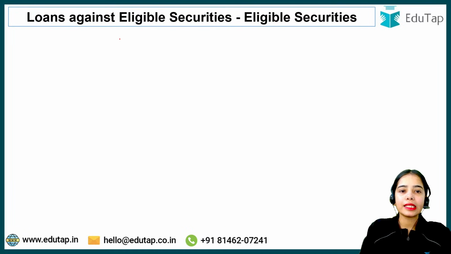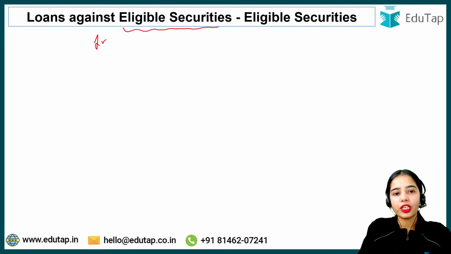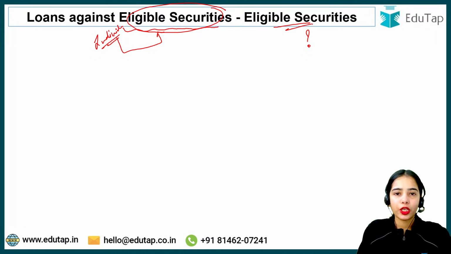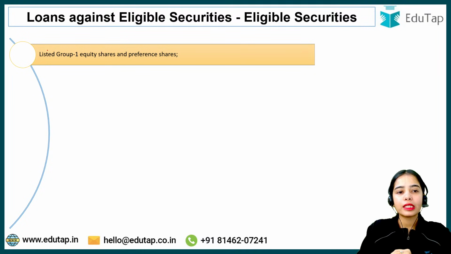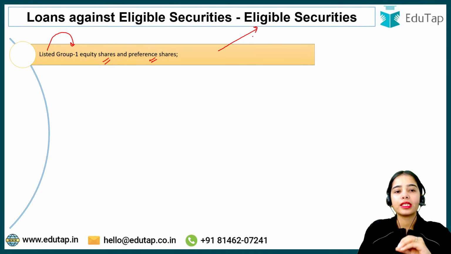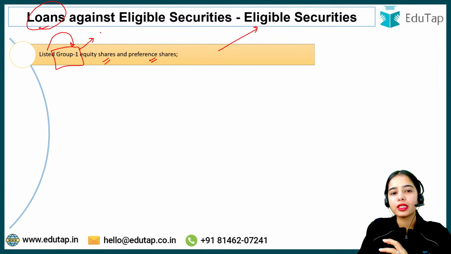Now loans against eligible securities. So individuals can take loans against the eligible securities. What are these eligible securities? Let's start the discussion about the eligible securities. Listed group 1 equity shares and preference shares are the eligible securities against which we can take loans. Group 1 shares are the shares that are traded a lot in the market. They are liquid shares, okay? That means they are the shares of the big corporates and such.